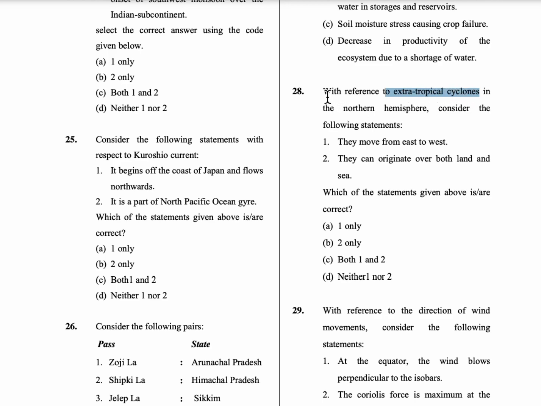So let's continue with the question. With reference to the extratropical cyclones in the northern hemisphere, where does extratropical cyclones occur? Between the Tropic of Cancer and the Arctic Circle. So consider the following statements. So they move from east to west. So generally our earth moves from west to east. So these winds also move from west to east. So this first statement is wrong. So it moves from west to east. And second statement is they can originate over both land and sea. So second statement is correct. So only option B is the correct answer.